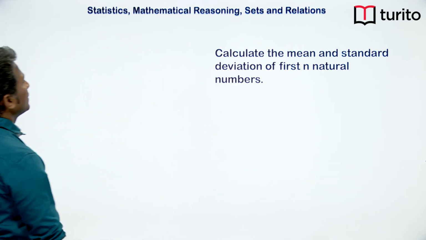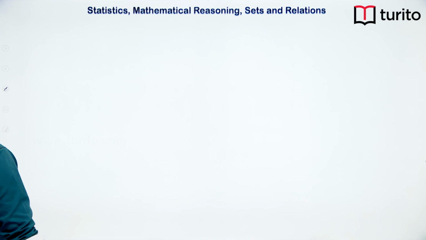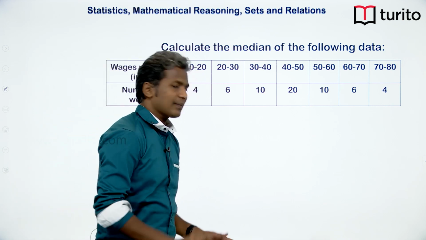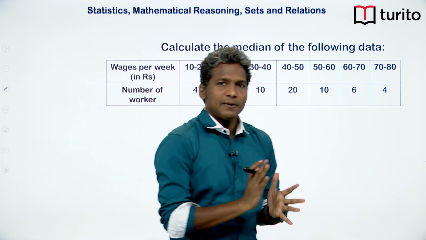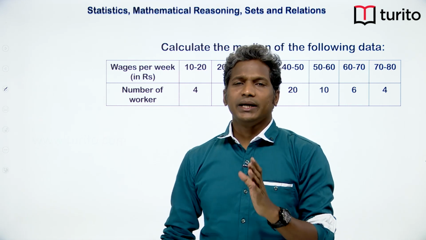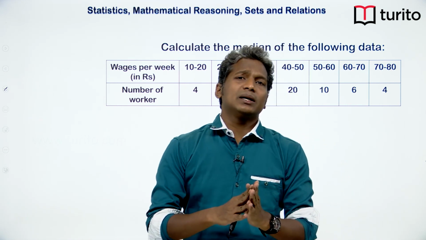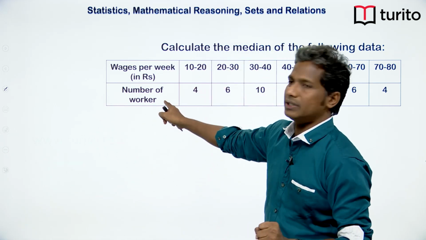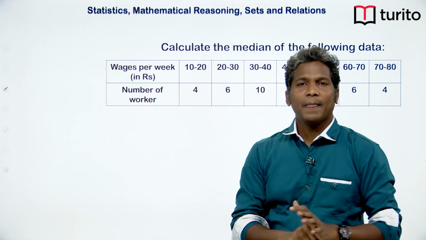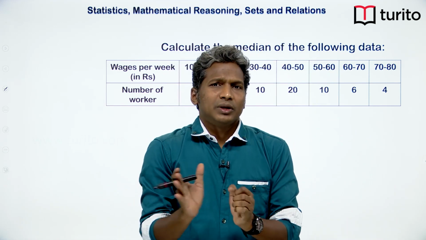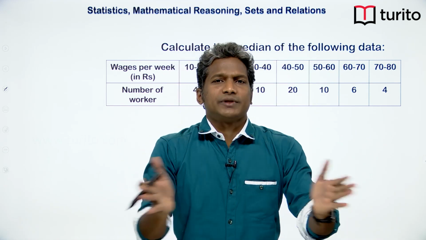So, here I have put one example of the median. Now let us solve this. Median is the reading which divides the entire population, here the students or the number of workers, into exactly two halves.